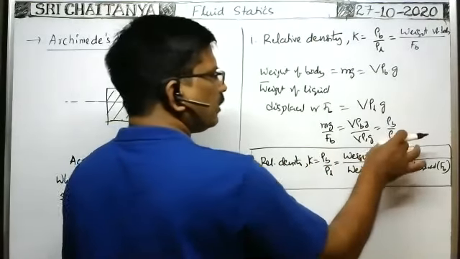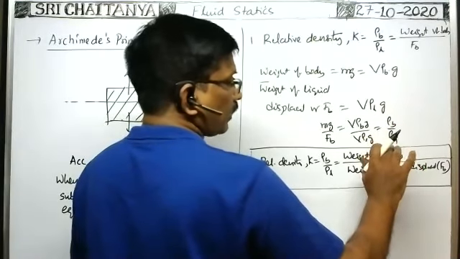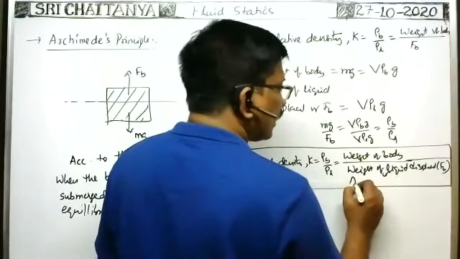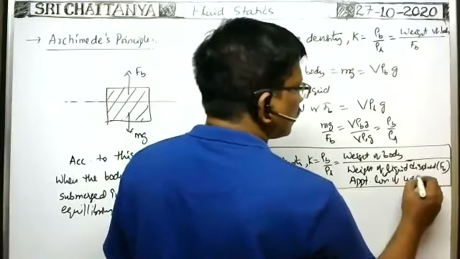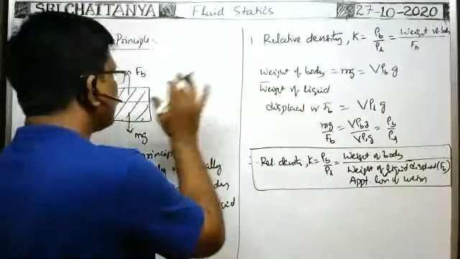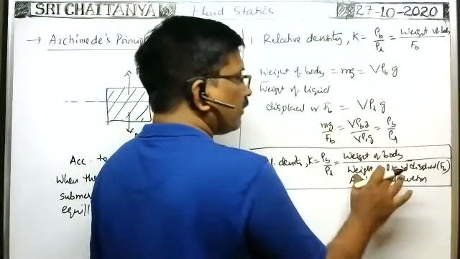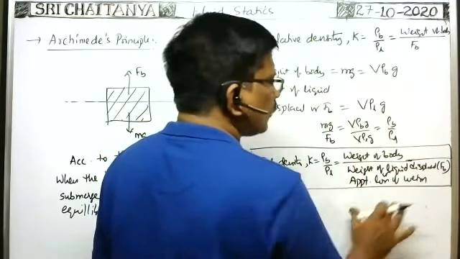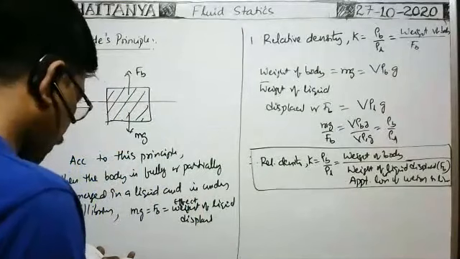They may give the weight of the body in air and the weight of the body in liquid. This weight of the liquid displaced by the body is also called the apparent loss of weight when submerged in a liquid. Because whenever the body is submerged in a liquid like this, the apparent loss of weight of the body is equal to the buoyant force. ఎంత buoyant force అయితే పనిచేస్తుందో అంత weight loss అవుతుంది. కాబట్టి apparent loss of weight in liquid, that is also equal to buoyant force only. So in this way we can write.